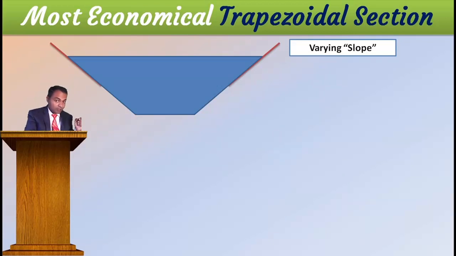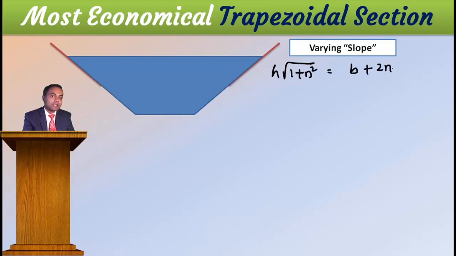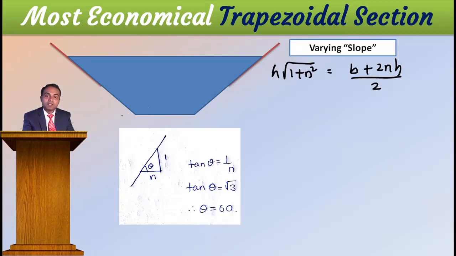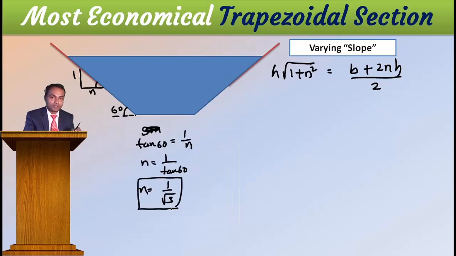Now here, how I play, I will compare this method to the previous method. The previous method said that b plus h into square root of 1 plus n square, that is one side slope, is equal to b plus 2nh divided by 2, top width by 2. Then in this place, n means what? That is your 60, this is 60 degree. If it is 60 degree, then what is your n value? 1 by root 3. Then define here what? Your n. Okay, this I will substitute in the equation.